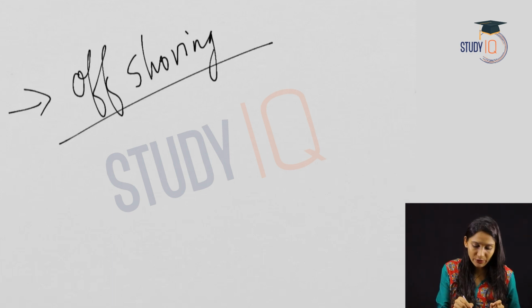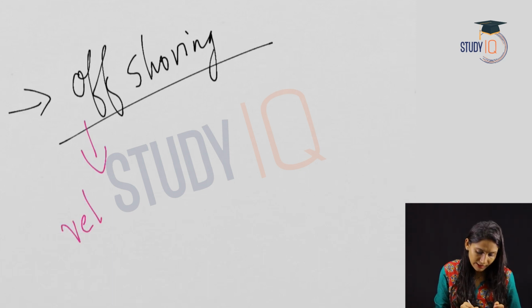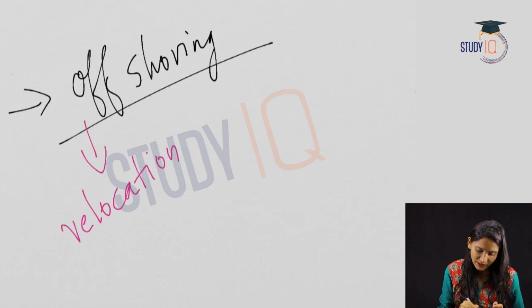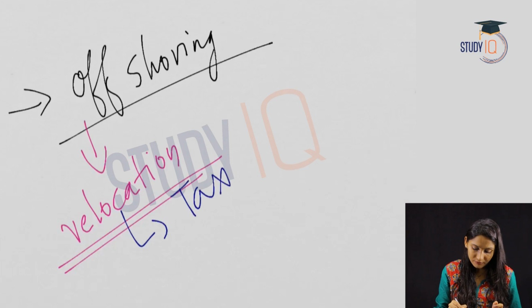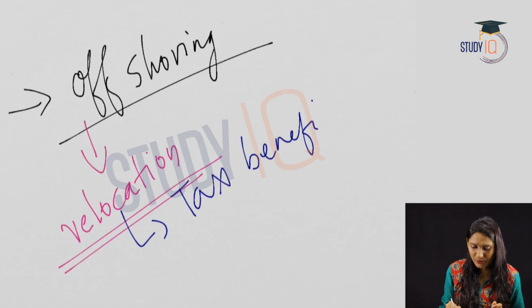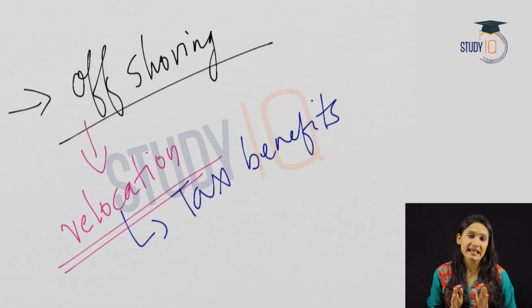Another advantage is that we can check offshoring. What is meant by offshoring? Offshoring means relocation of a business from one country to another country. Why is this relocation done? In order to avail tax benefits. Usually big corporates invest in those countries where the corporate tax rates are less, because it will increase their profit.